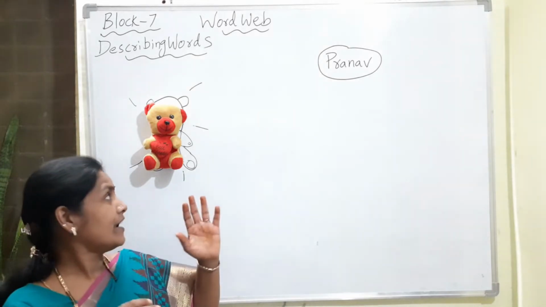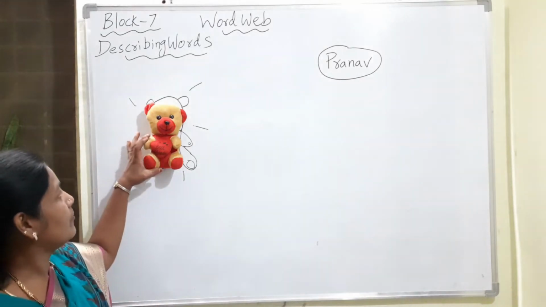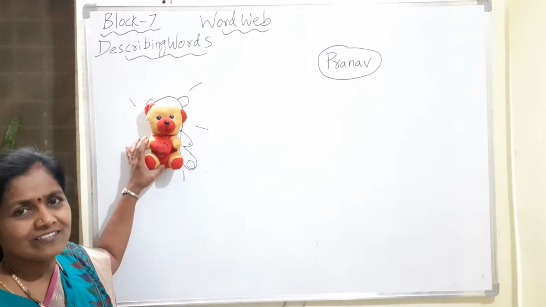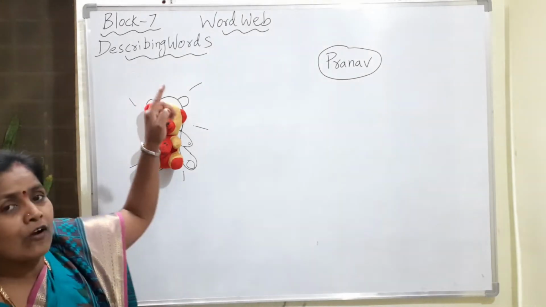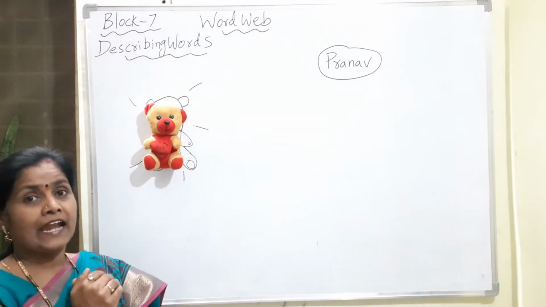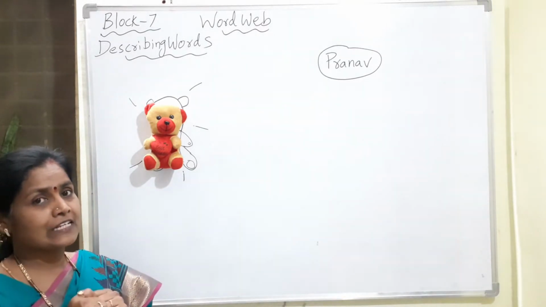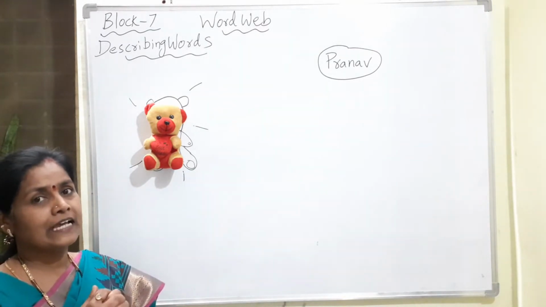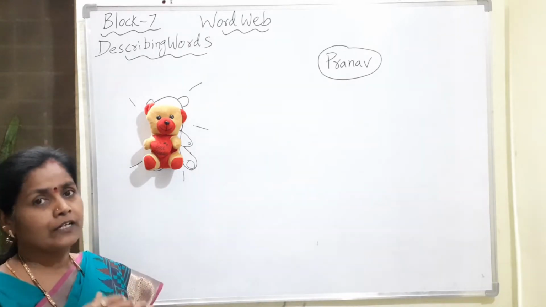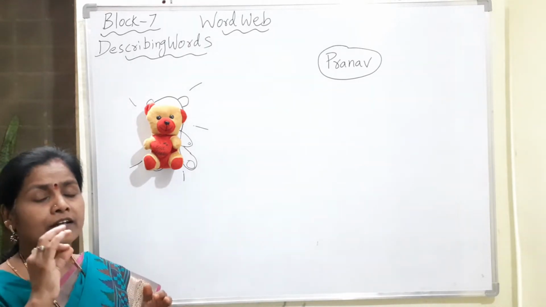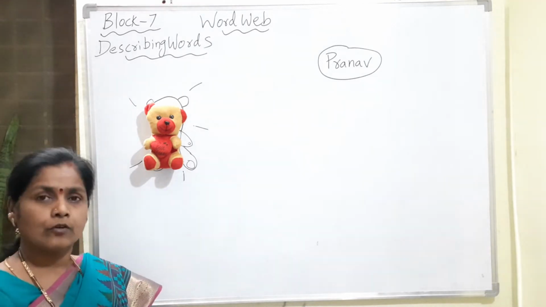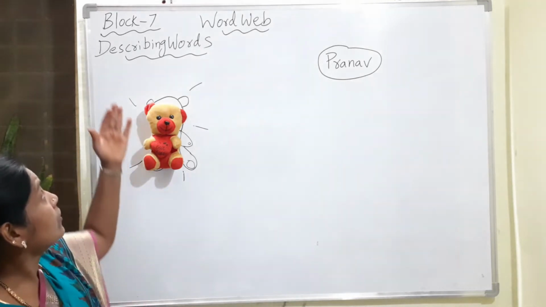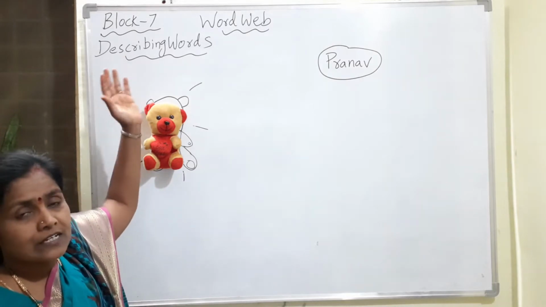Today if you look at the board you can see a lovely bear here. Yes, this is very beautiful. Now we have completed our block 6 and I have sent you the classwork also. Have you all completed the classwork? If you have not completed, do complete it. Write neatly. Very neat handwriting you should write down, children. Today we are starting our block 7.